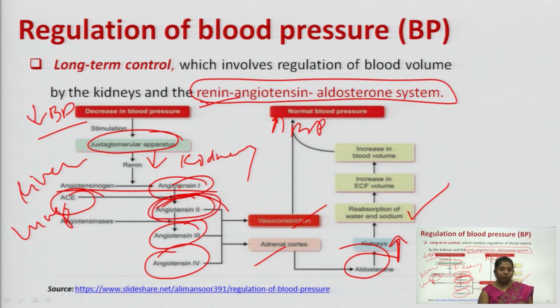So, here we have talked about the regulation of your blood pressure, how your blood pressure is taken care of, whether it is short term or long term, so that it should not fluctuate at each and every moment. So, altogether our blood pressure is regulated with the help of baroreceptor reflexes, chemoreceptor reflexes. Then we have certain circulating hormones like epinephrine, norepinephrine, and in the long run it is the renin, angiotensin, aldosterone system. So, these four phenomena together make up your blood pressure regulation.